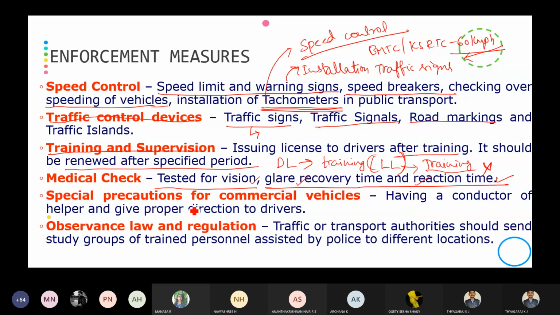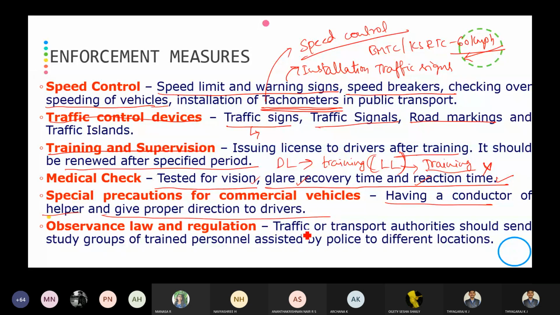Then special precautions for commercial vehicles: having a conductor or helper give proper direction to the driver. In trucks and buses, you can observe the conductor and the helper, or cleaner, will be there. They guide the driver in driving the vehicle.